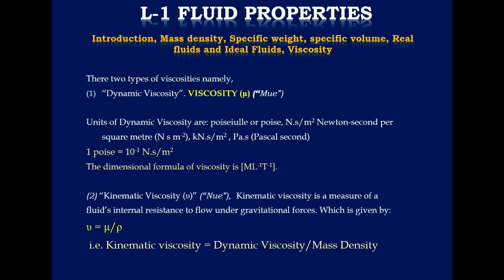Next is the kinematic viscosity, which is denoted by the letter nu. The kinematic viscosity is the measure of the fluid's internal resistance to the flow under gravitational force, which is given by nu is equal to mu upon rho. Kinematic viscosity is dynamic viscosity upon mass density.